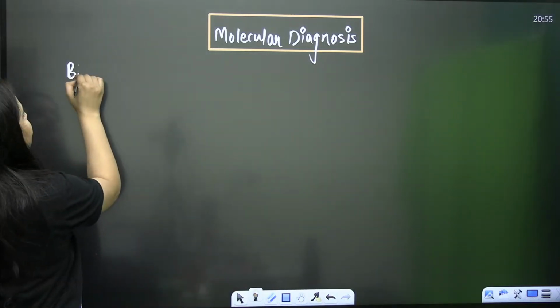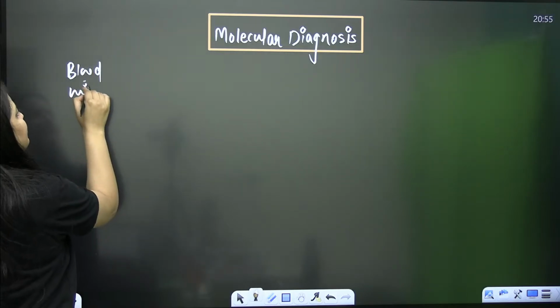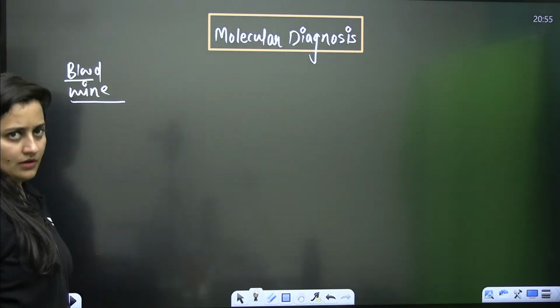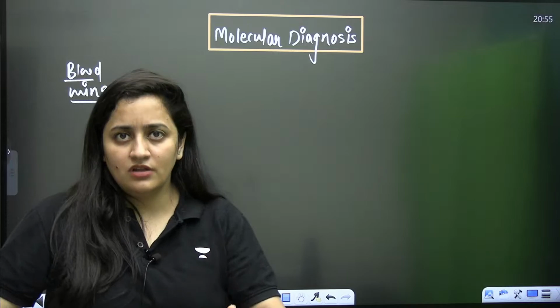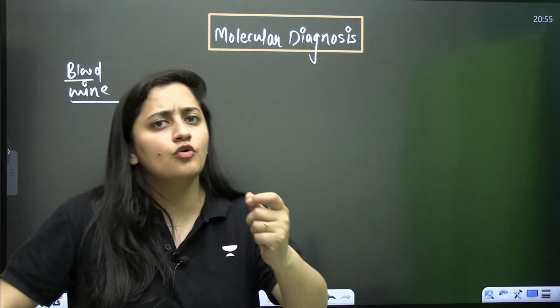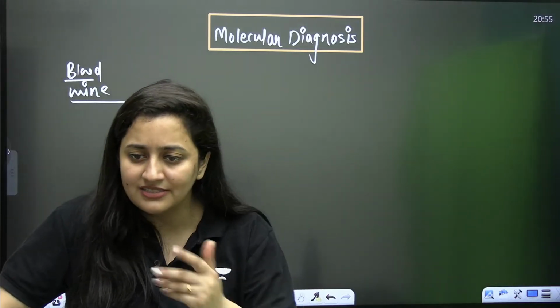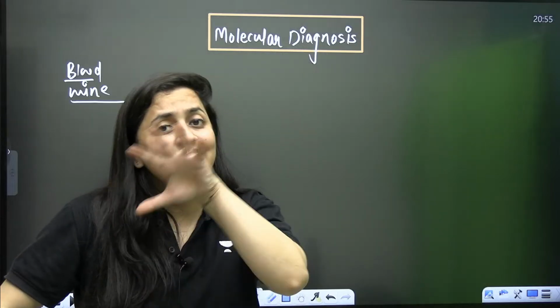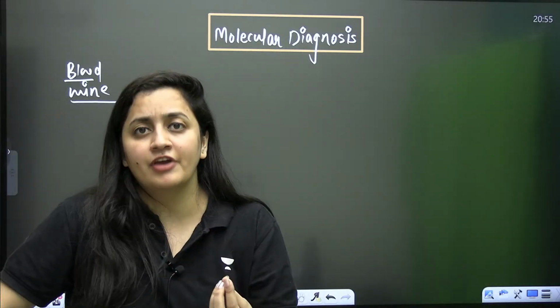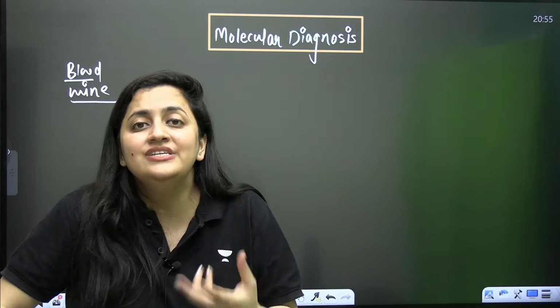The blood test, the urine test, basically body fluid tests will be done. These are the conventional, traditional ways: go for the blood test, go for the urine test, go for this sample, go for that sample. But in these samples, when do we see the infection? When are we going to see the antigen?